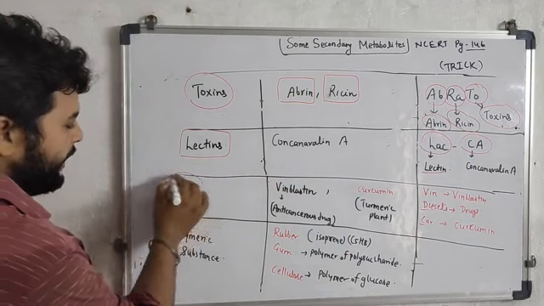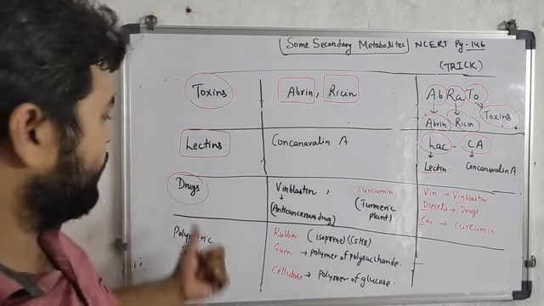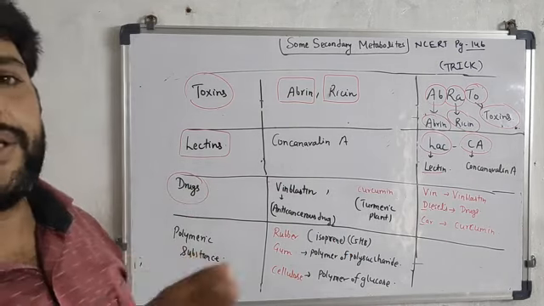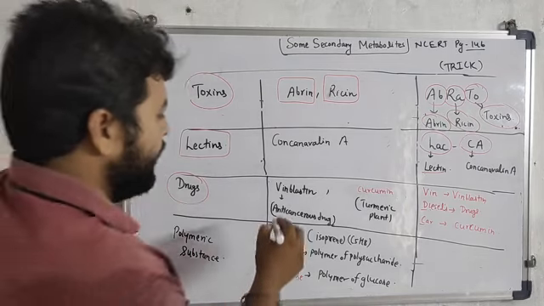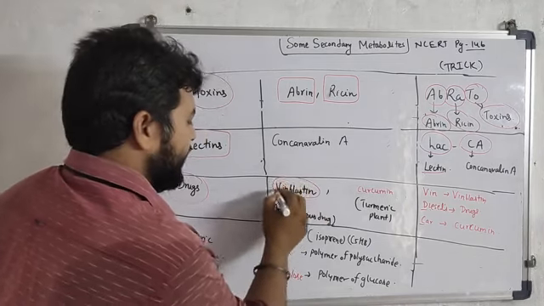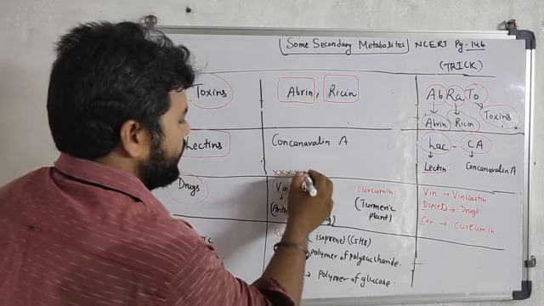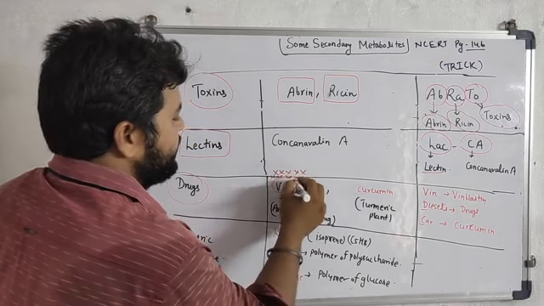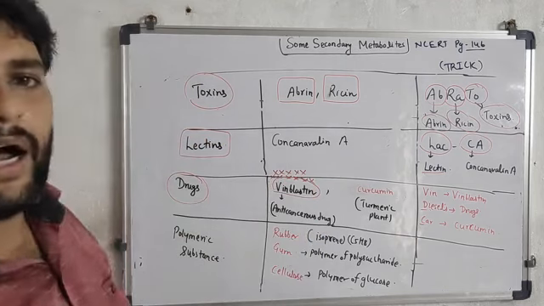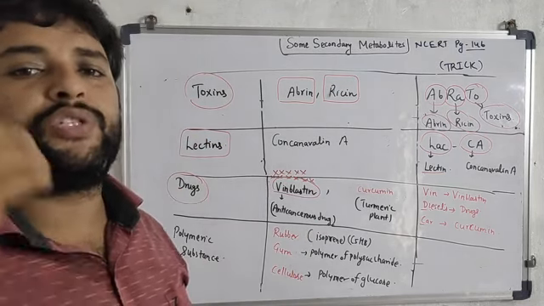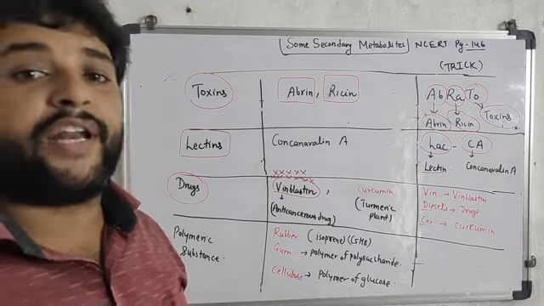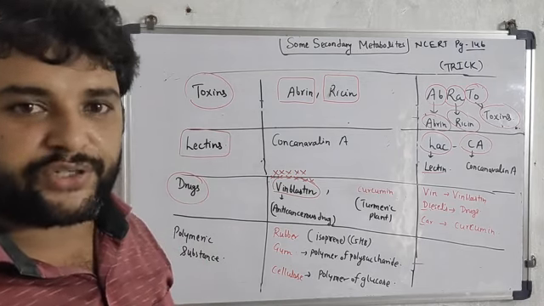Now the next secondary metabolite is drug. Two types of drugs have been given. The first is the vinblastine drug, and this was a question asked in JIPMER: which secondary metabolite is used as a drug to treat cancer?